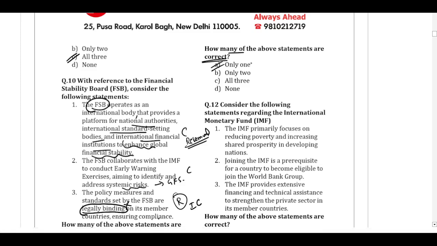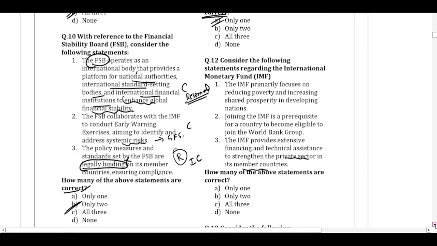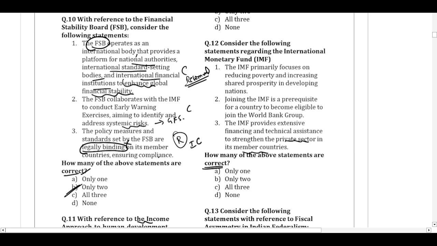Coming to question number 12. Consider the following statements regarding the International Monetary Fund. The IMF focuses on reducing poverty and increasing shared prosperity in the developing countries. Joining the IMF is a prerequisite for a country to become eligible to join the World Bank Group. The IMF provides extensive financing and technical assistance to strengthen the private sector in its member countries. How many of the above statements are correct?